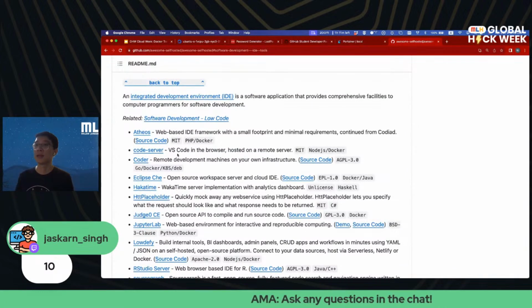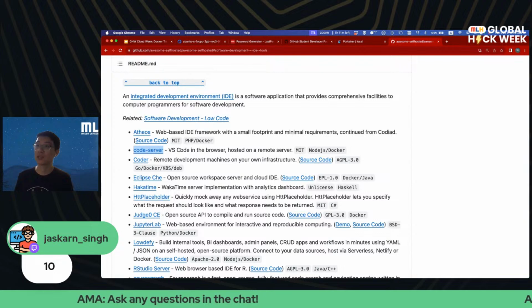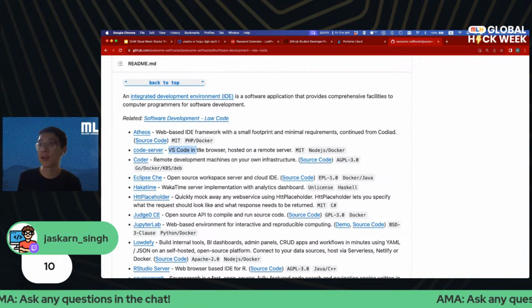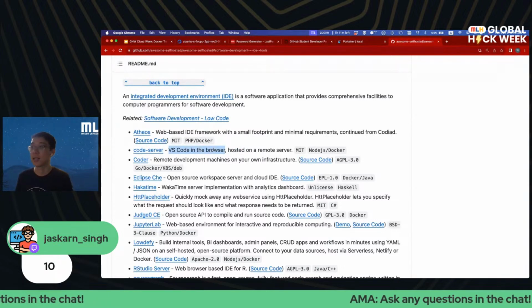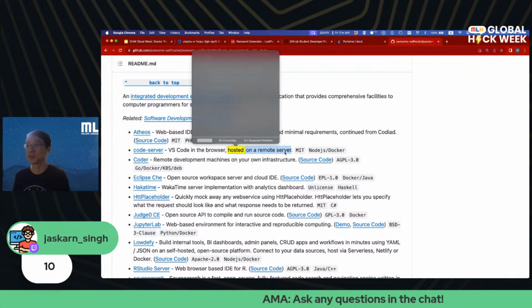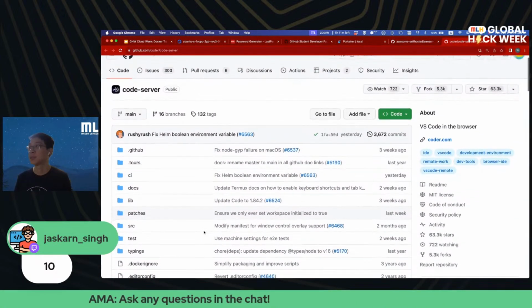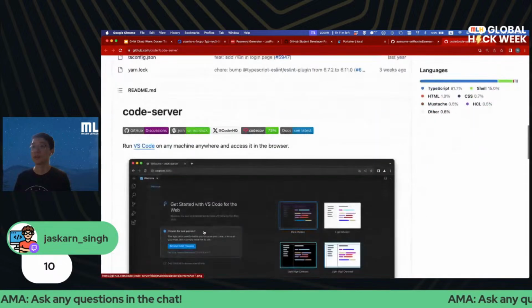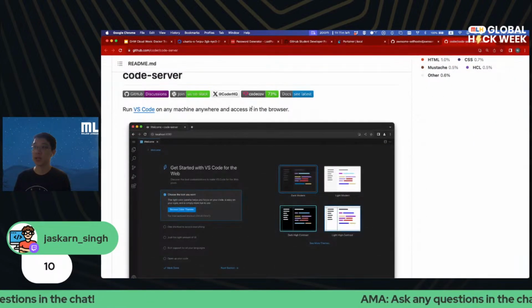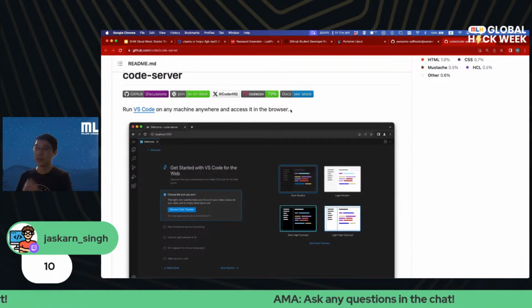Okay. And as you can see here, we have Code Server. This is a project that basically lets you run VS Code in the browser, in the cloud, hosted on a remote server. So let's click on that and check it out. Code Server, VS Code on any machine, anywhere, and access it from the browser.